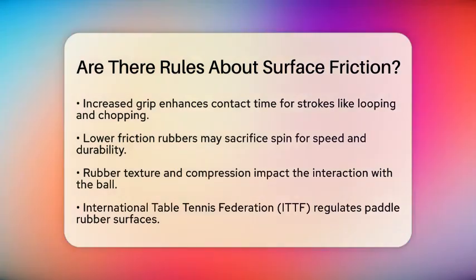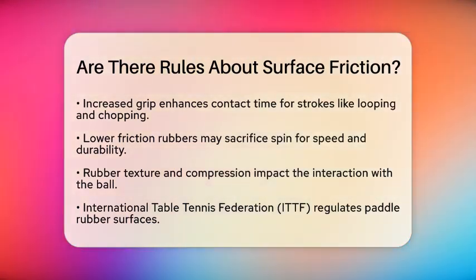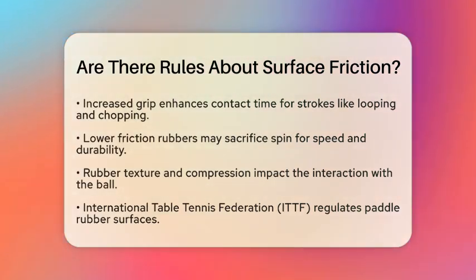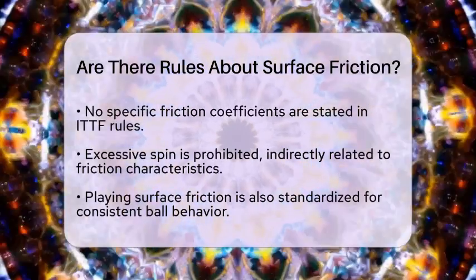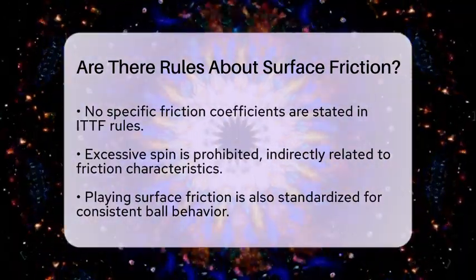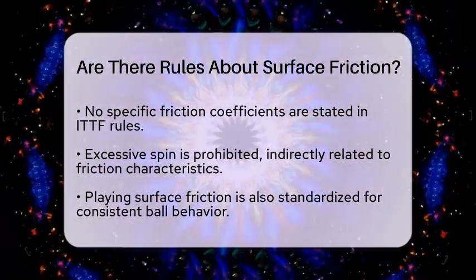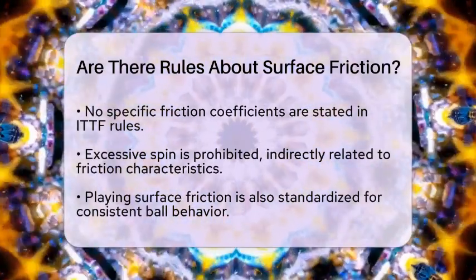When it comes to the playing surface, there are also standards for friction. These standards ensure consistent ball behavior during play. The coefficient of friction between the ball and the table surface is controlled to maintain predictable ball bounce and movement. For example, the dynamic coefficient of friction should not exceed certain limits, like 0.6, to avoid abnormal ball behavior.